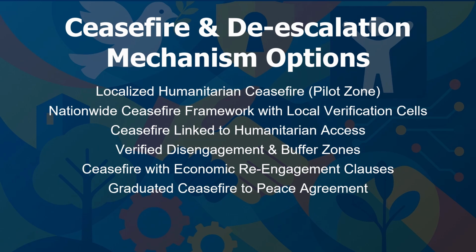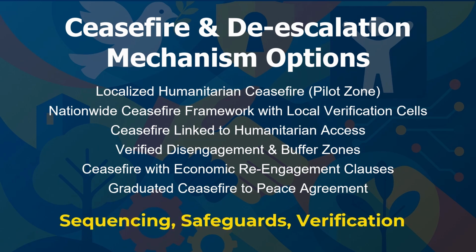Regardless of which option gains consensus, stakeholders will want to define it carefully by specifying what happens first, how risks are prevented, and how results are verified. That disciplined approach, sequencing, safeguards, and verification, turns promises into measurable progress and creates trust through structure.